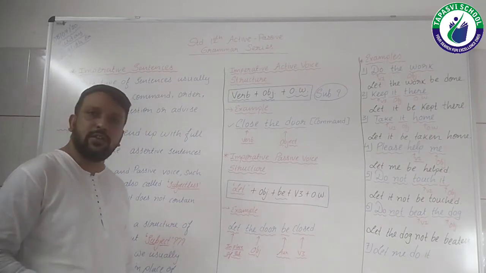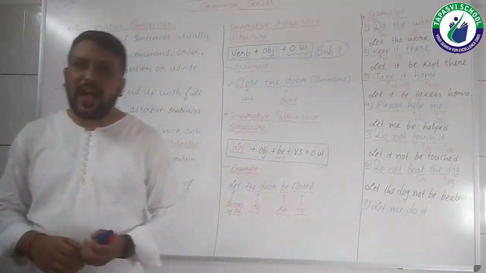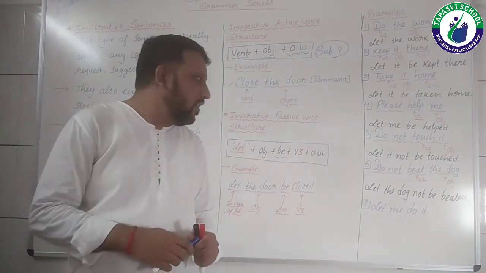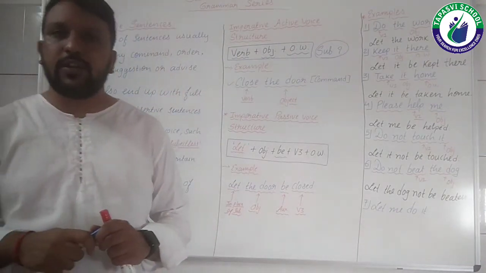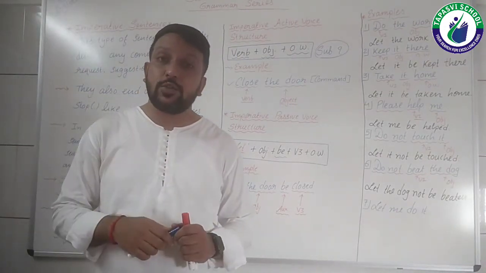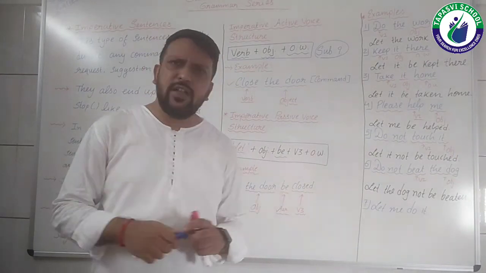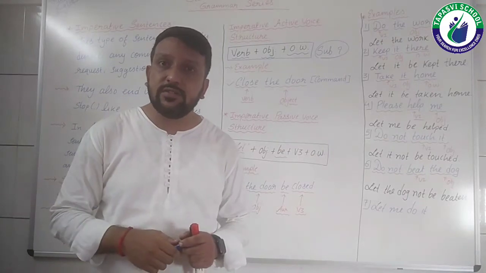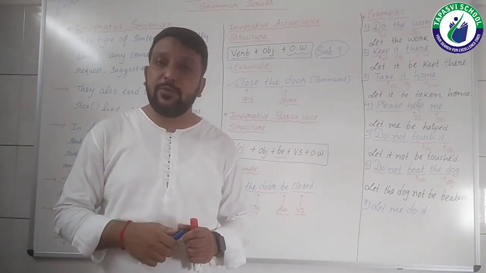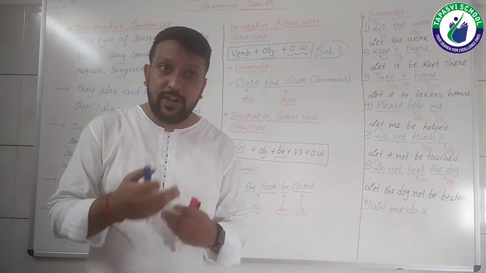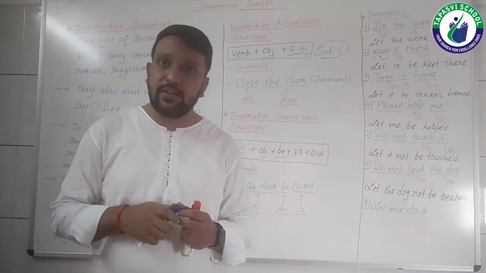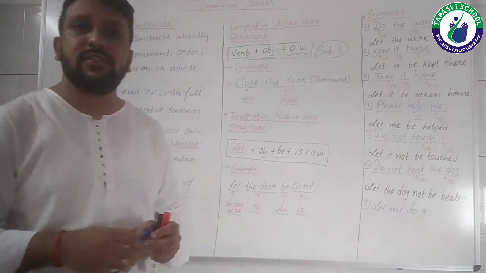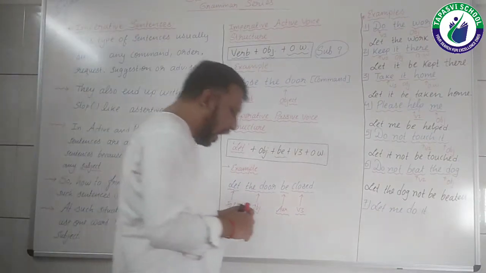Now the last one, let me show you the last sentence, that is let me do it. Now you must be wondering, students, that here in the active imperative sentence let is given, sir. So now at the time of the passive voice structure, shall we need to put let two times? No. Here is the twist. So how can we do it?